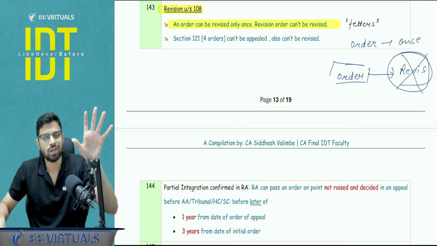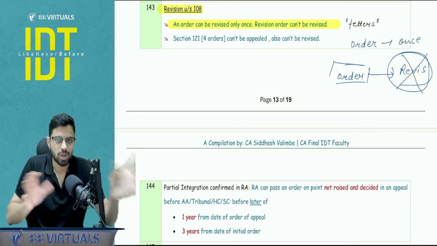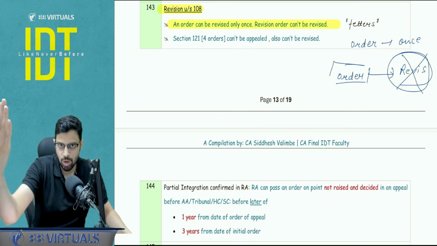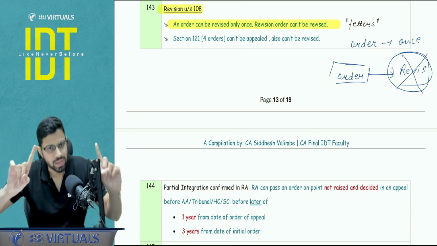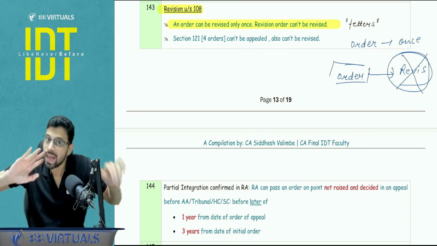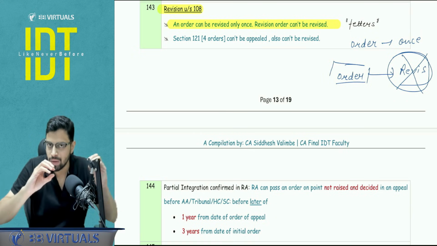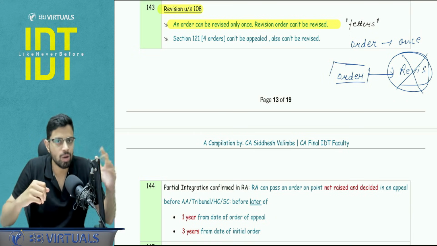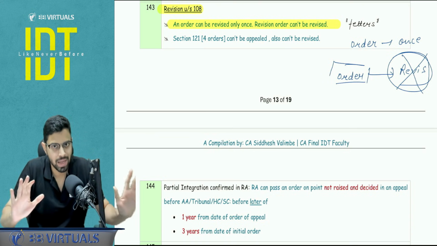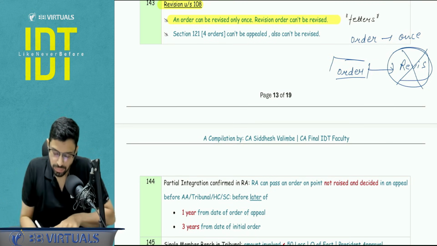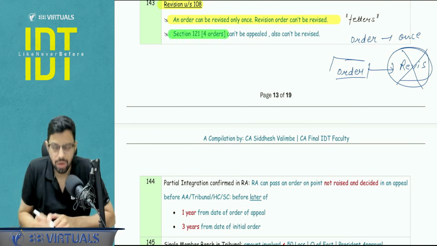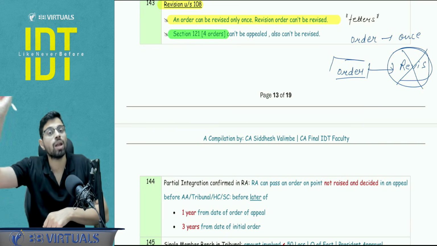So here there is often a confusion: sir, is it talking about the same thing? No. The original order which I want to revise, I can do it once, and my revision order cannot be revised by me. Me means not by anyone; no one can revise that order, neither me nor anyone else. Is this clear? Okay. Just a point to be noted, section number 121, that heading is non-appealable orders.